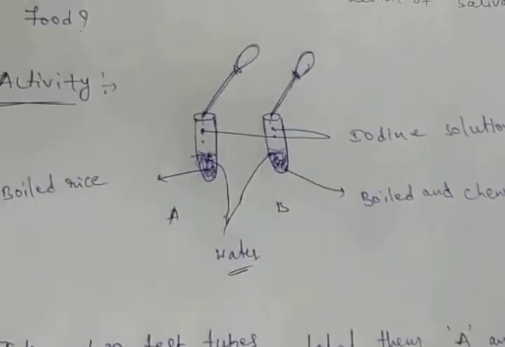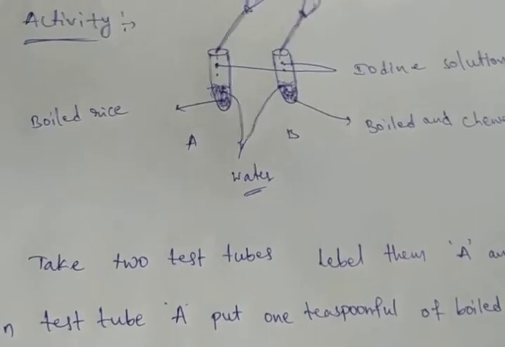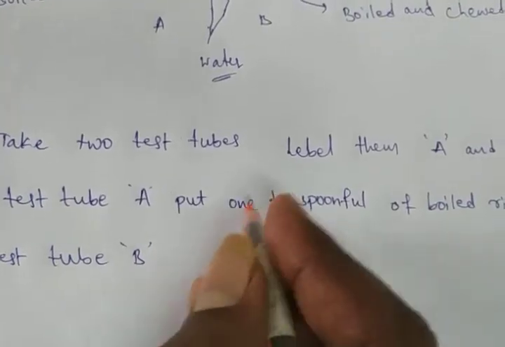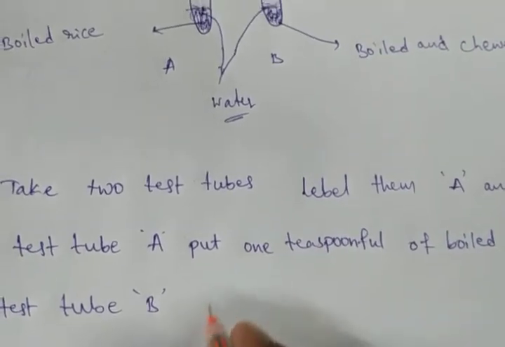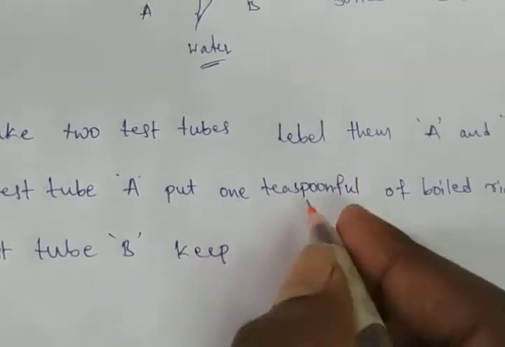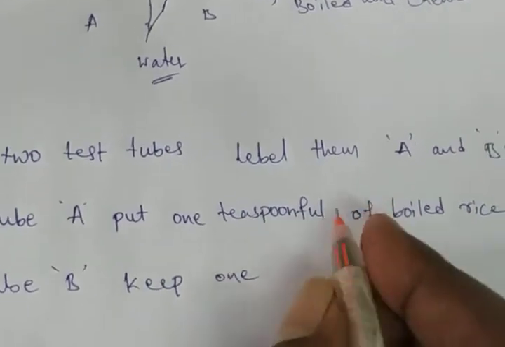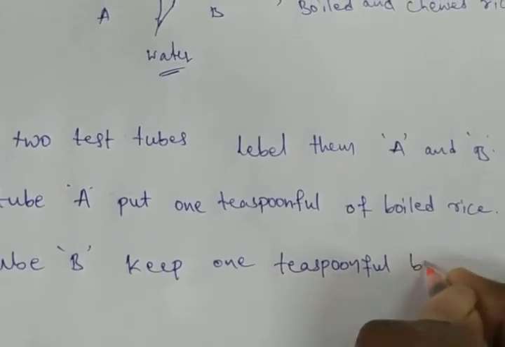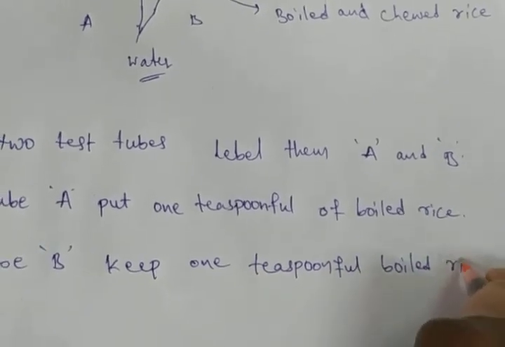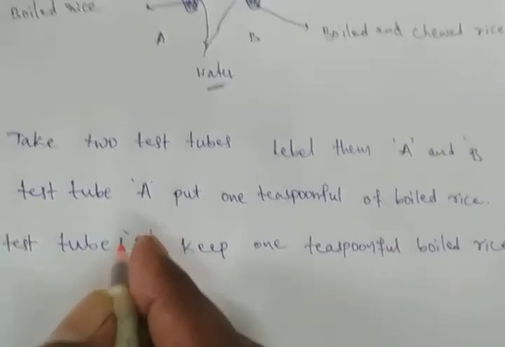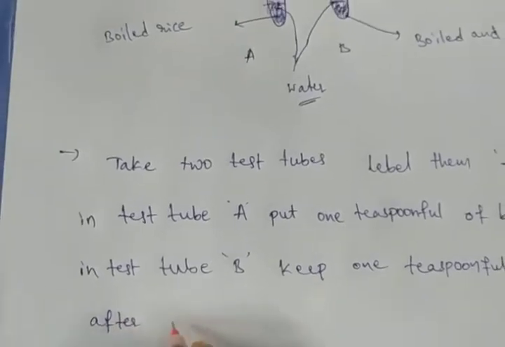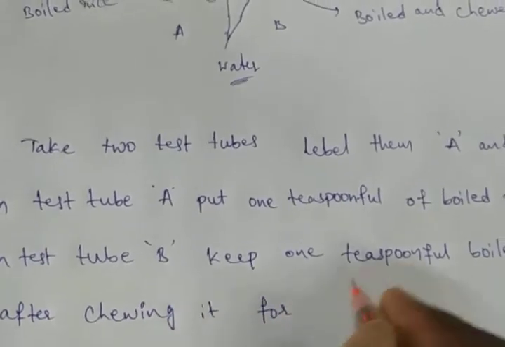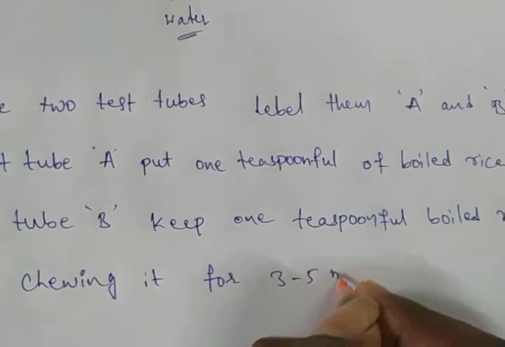In test tube B, what do we have to put? In test tube B, keep 1 teaspoonful of boiled rice after chewing it for 3 to 5 minutes.